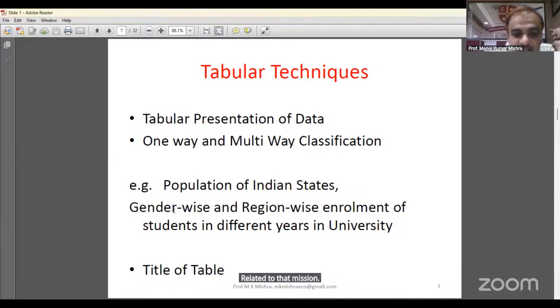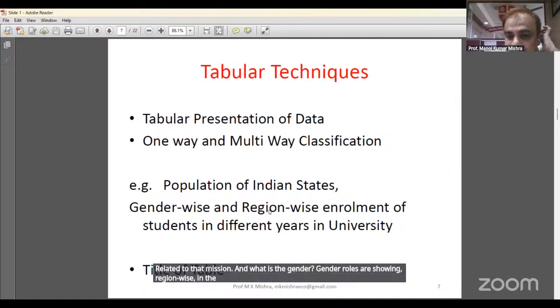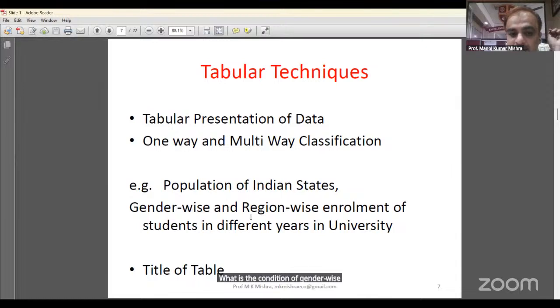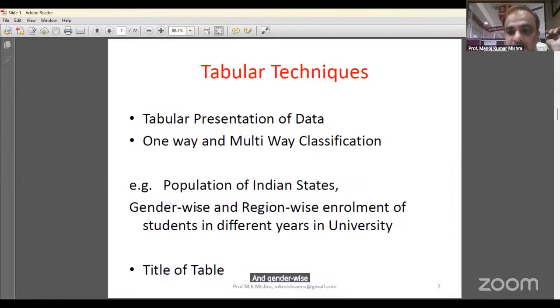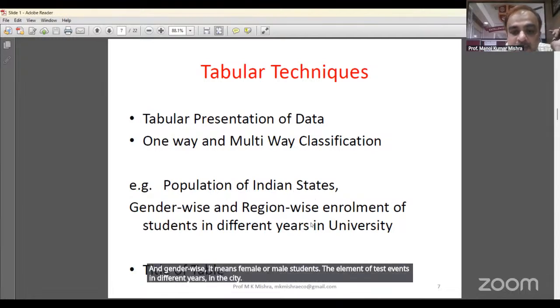You are doing a study of the University of Mysore related to admission. What is the condition of gender-wise and region-wise admission, from rural or urban areas, and gender-wise meaning female or male students? You can show the enrollment of students in different years in a university by this.